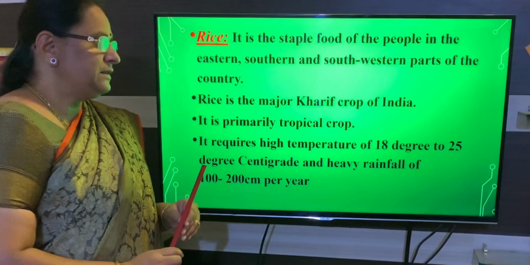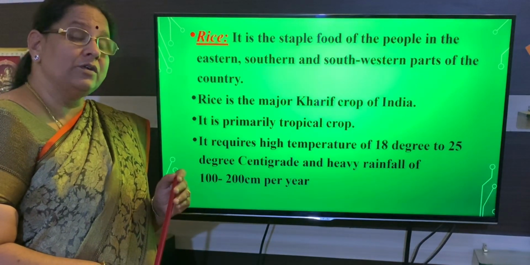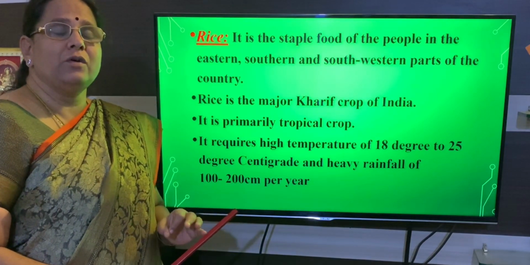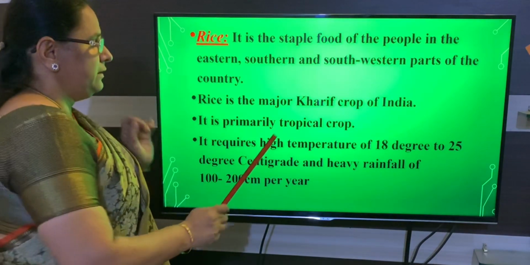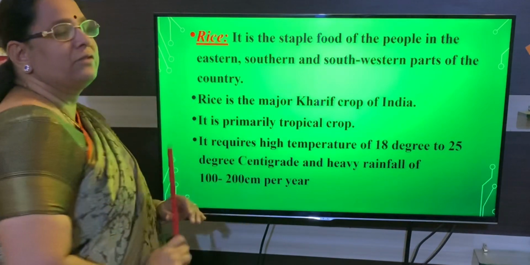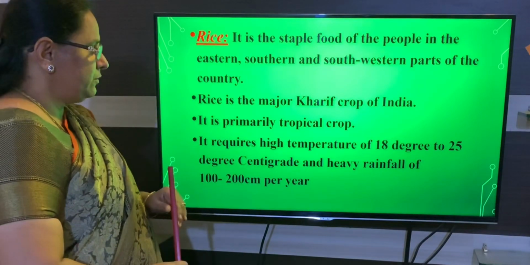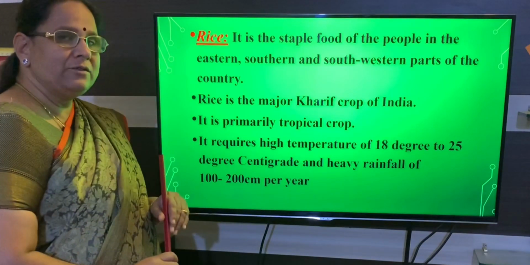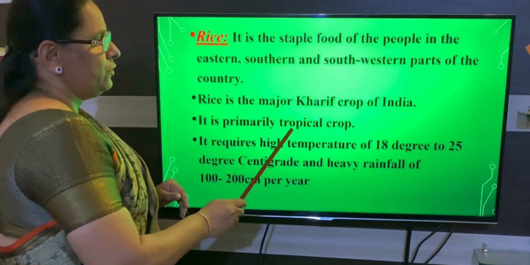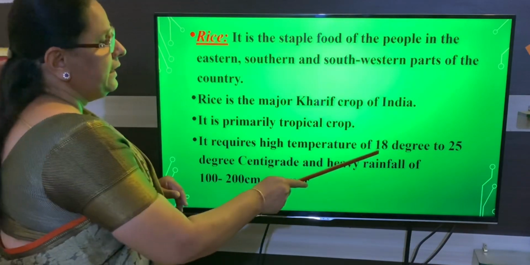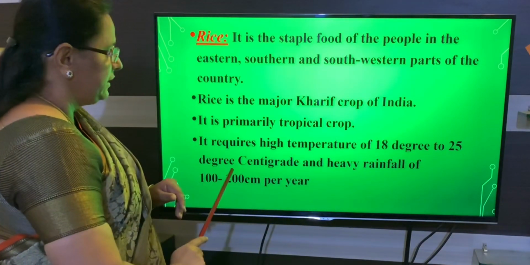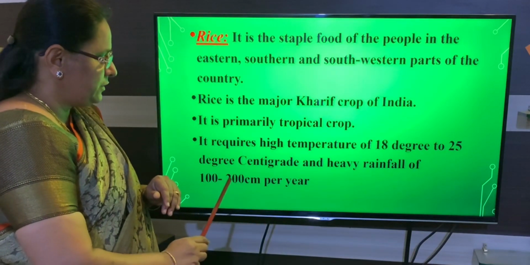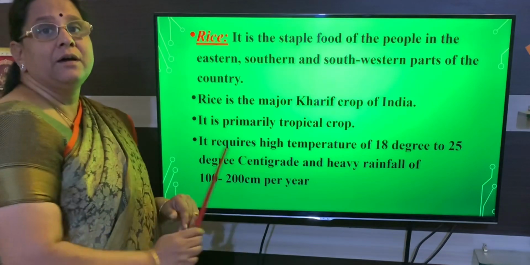And we will see the climatic conditions for growing rice, that is the geographical features of rice. The first one is that it is a Kharif crop. The next one is that it is primarily a tropical crop. Next, the temperature required to grow rice is 18 to 25 degrees centigrade. And the rainfall required is 100 to 200 centimeters per year.